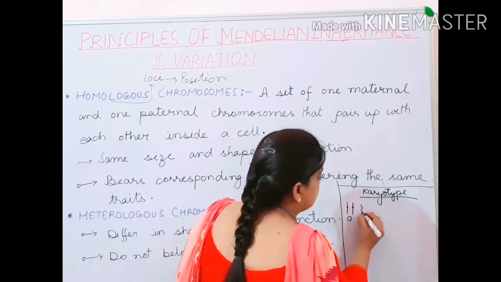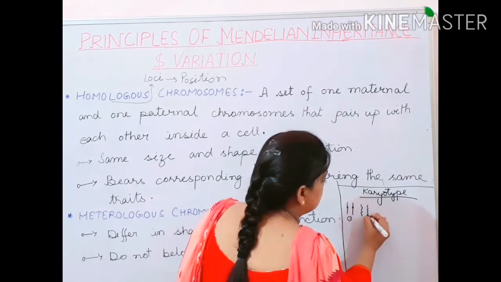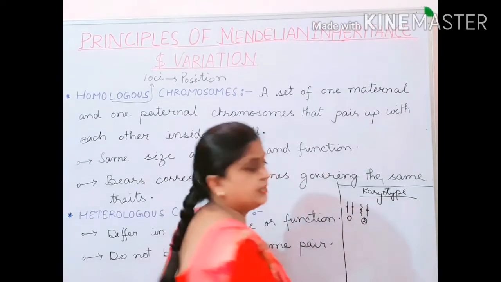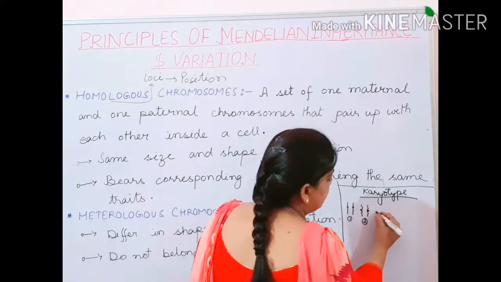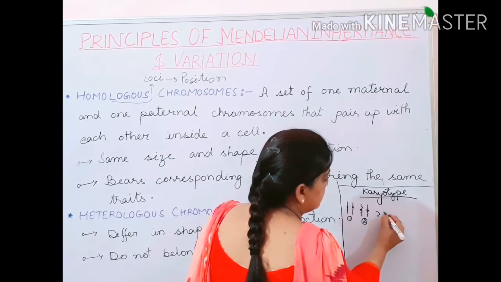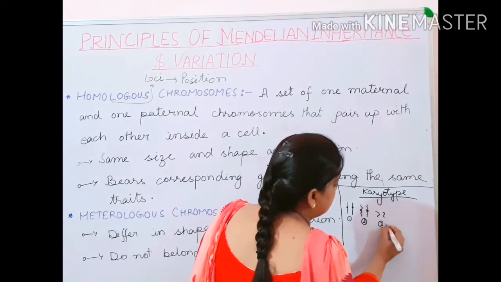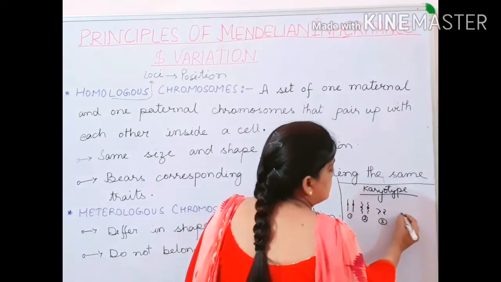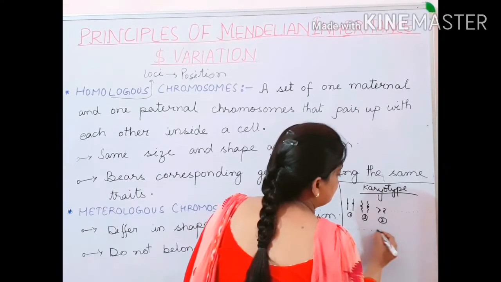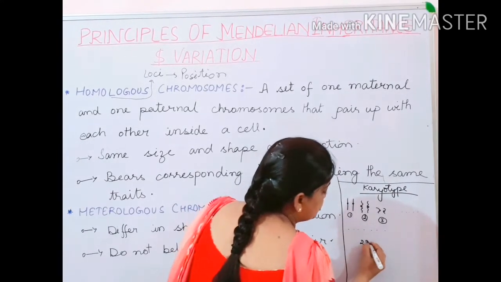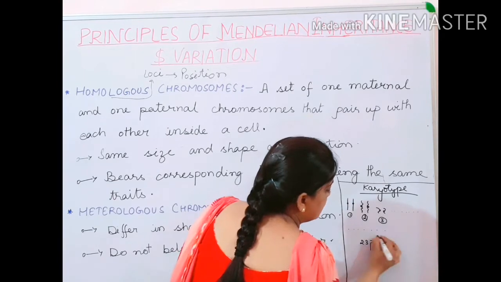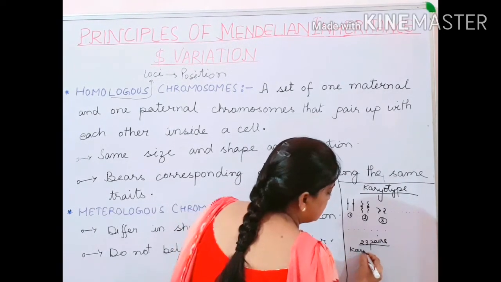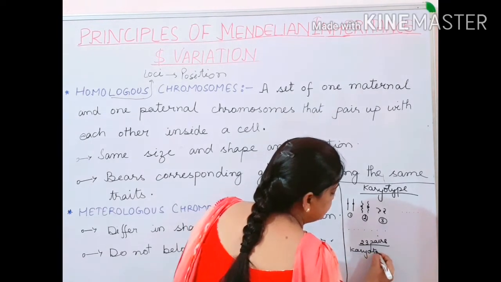This is another chromosome, chromosome number 2, having its own centromere position. Children, this is chromosome number 3 of different shape and size. Such on, it moves on and it makes 23 pairs of chromosomes, and these 23 pairs of chromosomes are called karyotype.